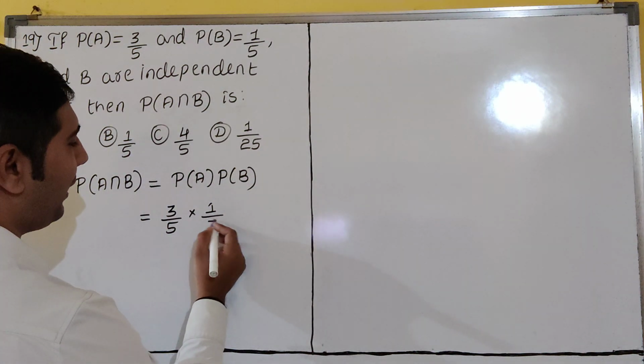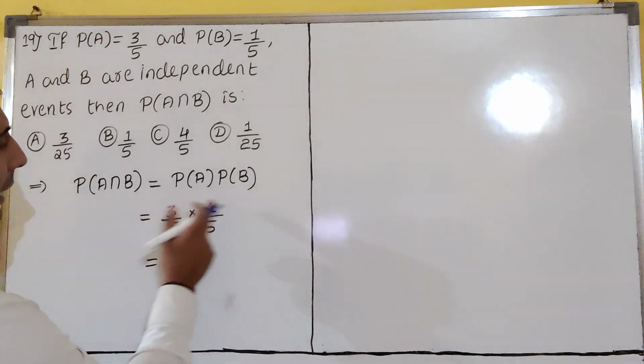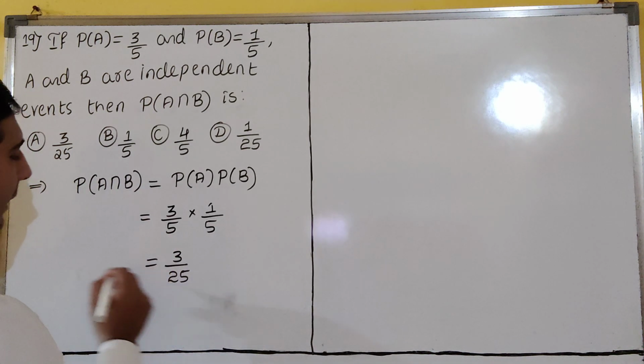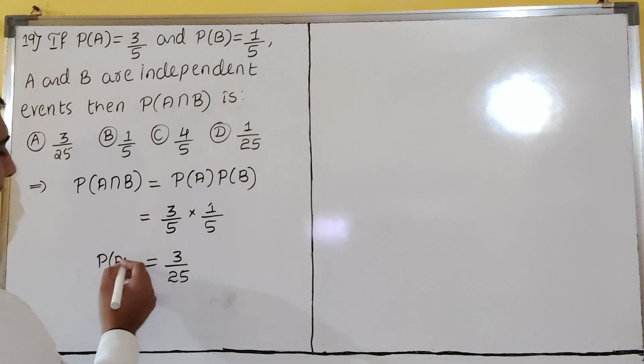Very interesting question. Easily you can do this. 3 1 ja 3, 5 5 ja 25. So this is our required answer, my dear student.